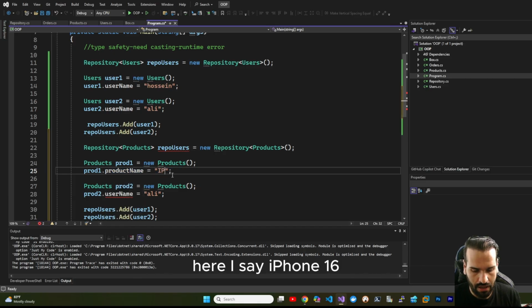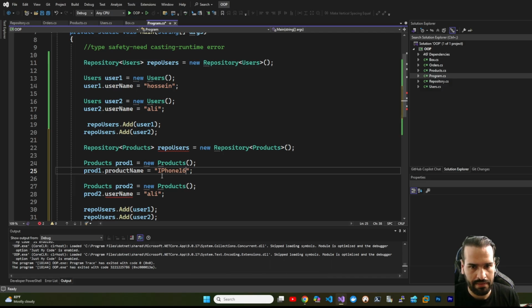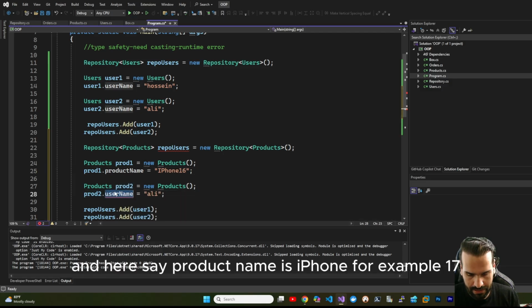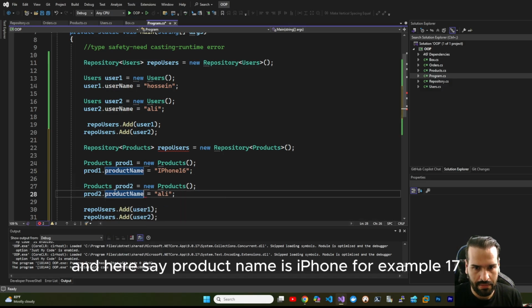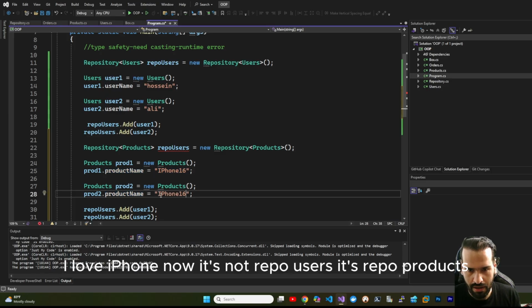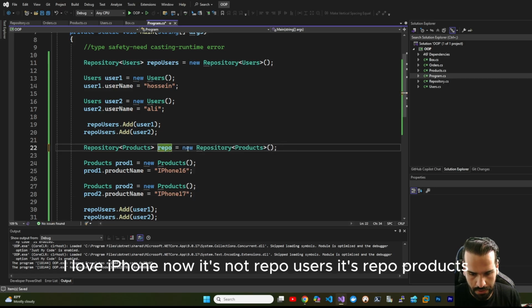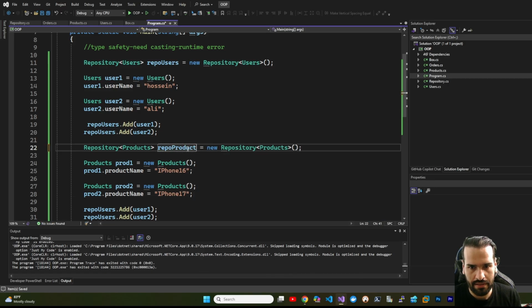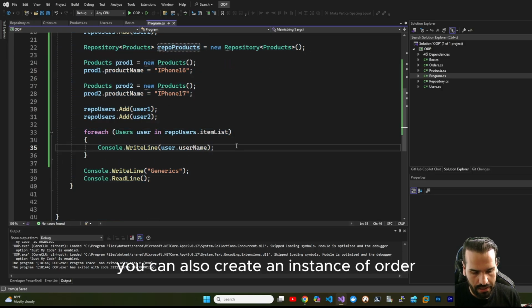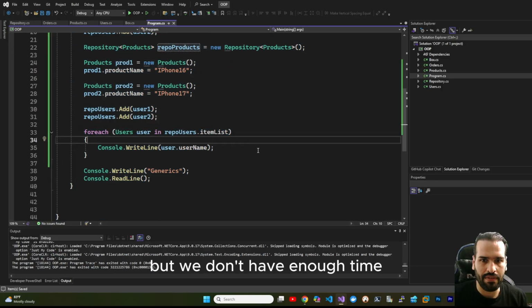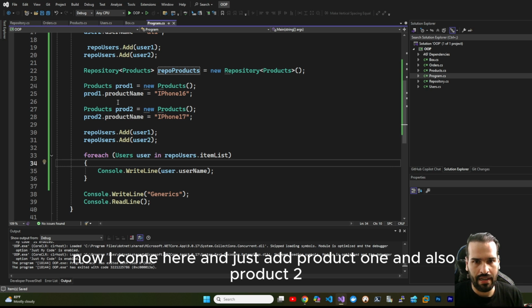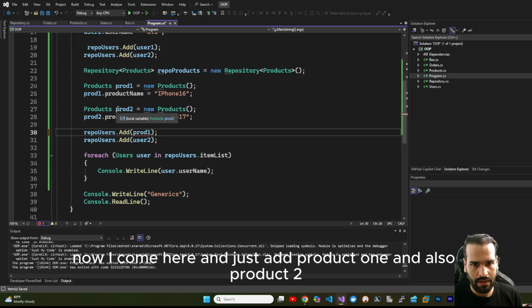Here I say iPhone 16, and here the product name is iPhone, for example, 17. I love iPhone. Now it's not repo users, it's repo products. You can also create an instance of order, but we don't have enough time. Now I come here and just add product1 and also product2.